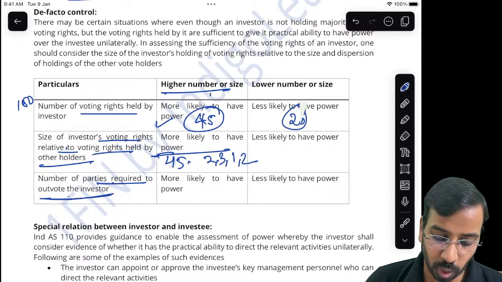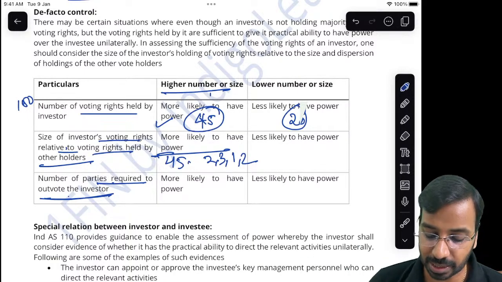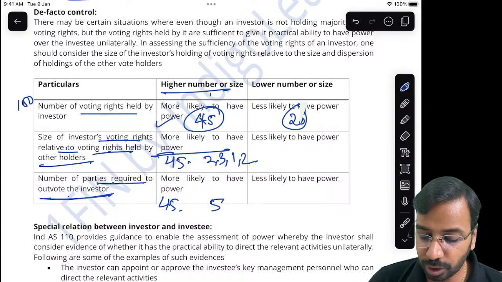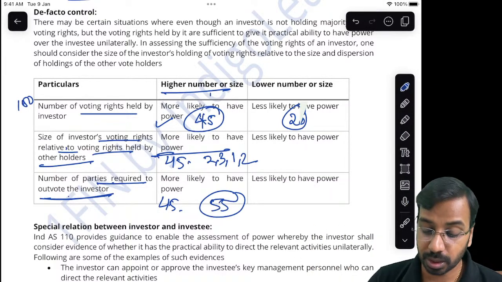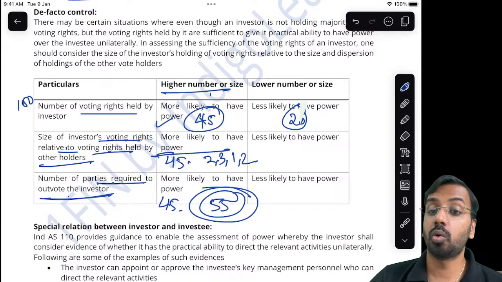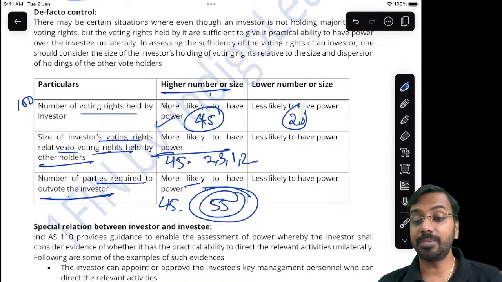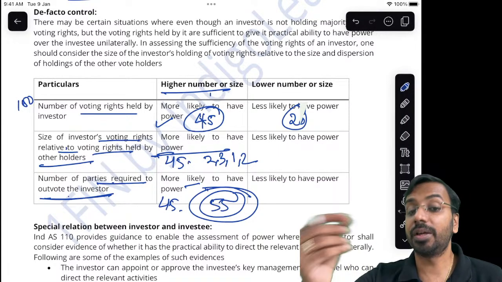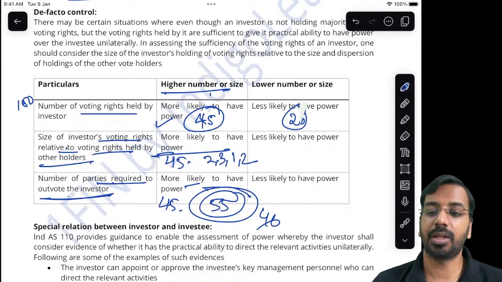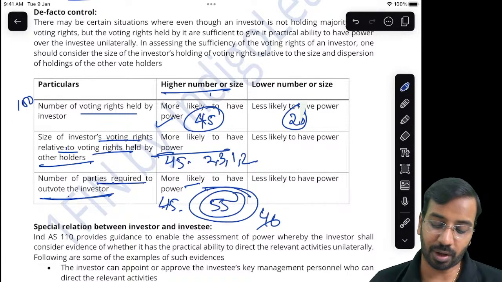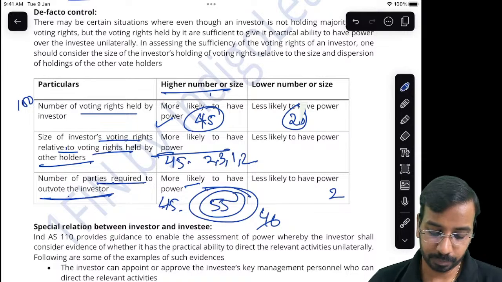Number of parties required to outvote the investor. If you need more parties, for example, I have 45 and you need to accumulate another 55. 100 is held by all, and the remaining 55 I have to gather to outvote. Then in that case, most likely I will have the power, because I am saying 45 in favor. To defeat me, you have to get 46. If you have to get 46, it is not easy. So I am likely to have power. But if you need only 2, then I may not have power.